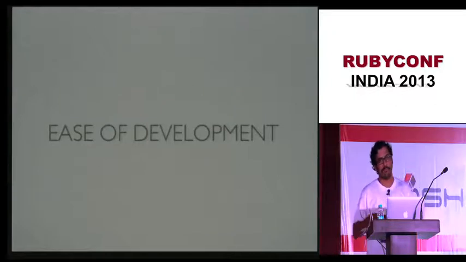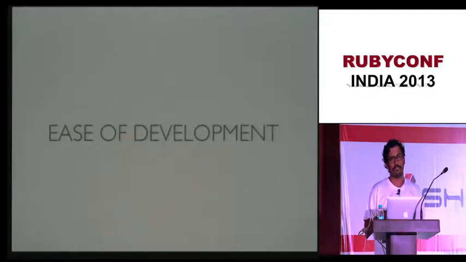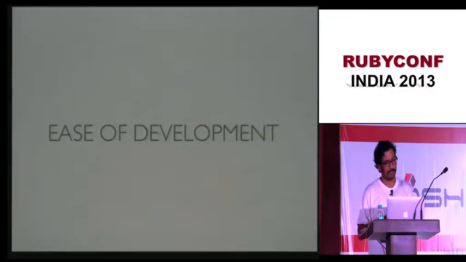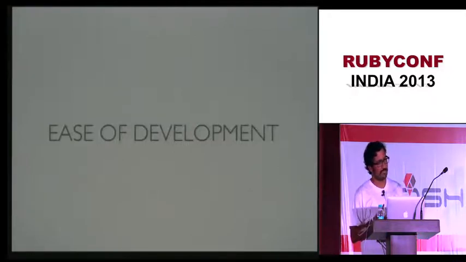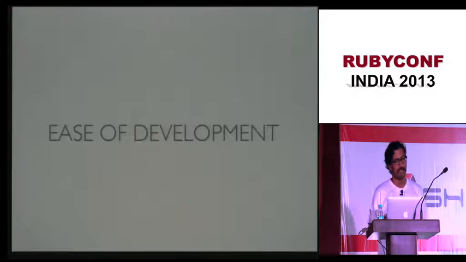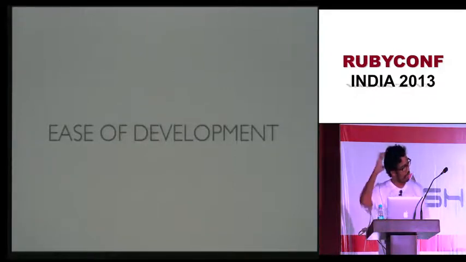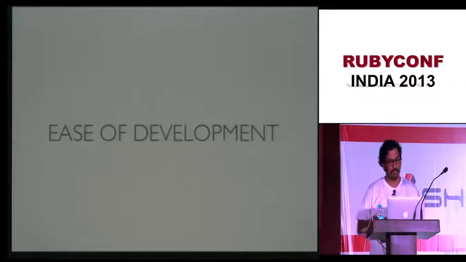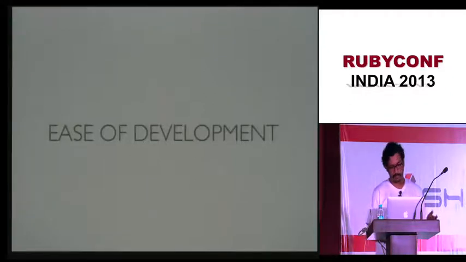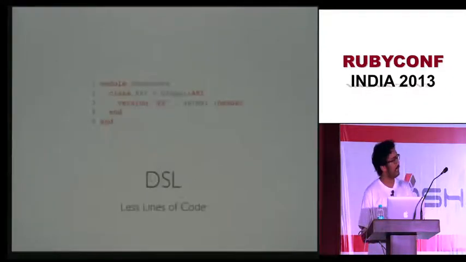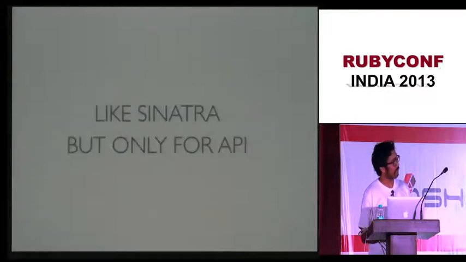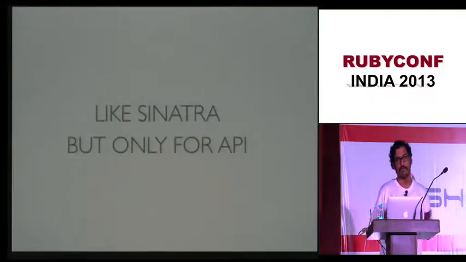And so basically I timed myself when I was developing these APIs. The Webmachine API took me 2 days. That is mostly because I am slow. But the other reason was that there is not much documentation about Webmachine. But the API for Grape took me like half an hour, that's all. It's like magic. You just write code and it works pretty well. That would be the same thing with Rails, but you get a pretty neat DSL. That's true. So it is like Sinatra, but only for APIs.